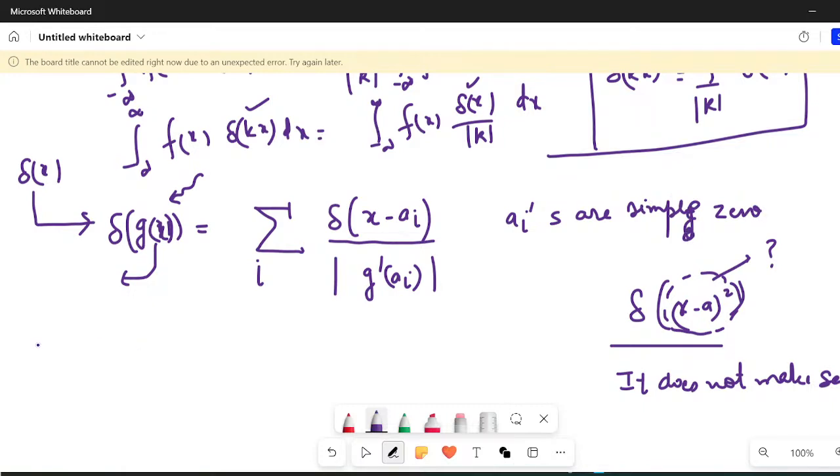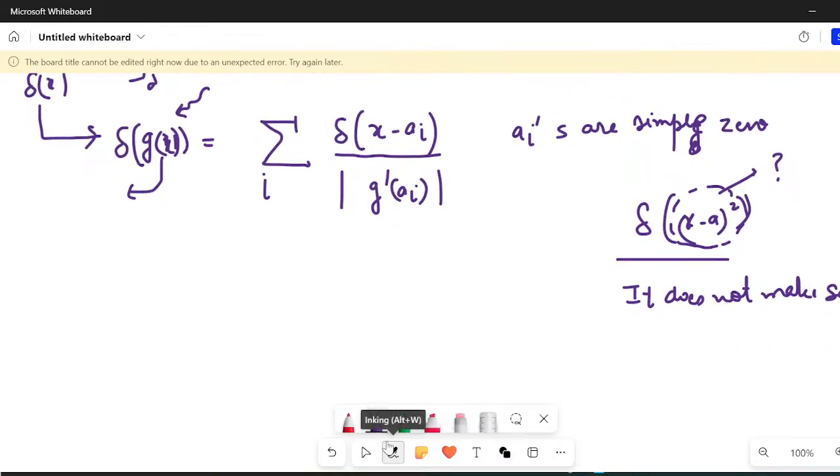Let us take one example from an exam, and that will actually help you understand this concept. Remember, the word of caution that I am giving you is that this formula is not valid for repeated zeros. The ai's have to be simple zeros. They cannot be repeated zeros. Let me help myself with this problem, so let us do one question here.